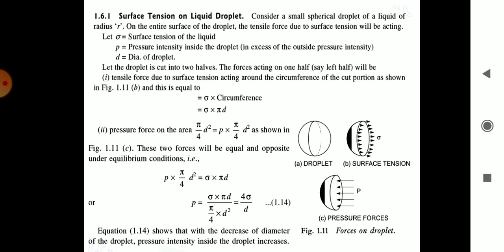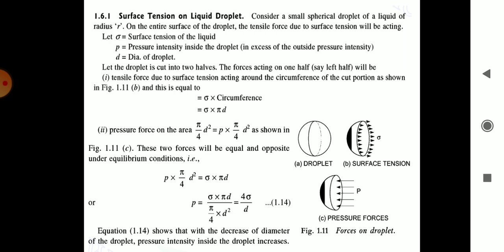The forces acting on one half will be the tensile force due to surface tension acting around the circumference of the cut portion, and this tensile force will be equal to sigma into circumference, which is equal to sigma into pi d. As we know, the formula for circumference is pi d for the circular shape. Then the second is the pressure force on the area.